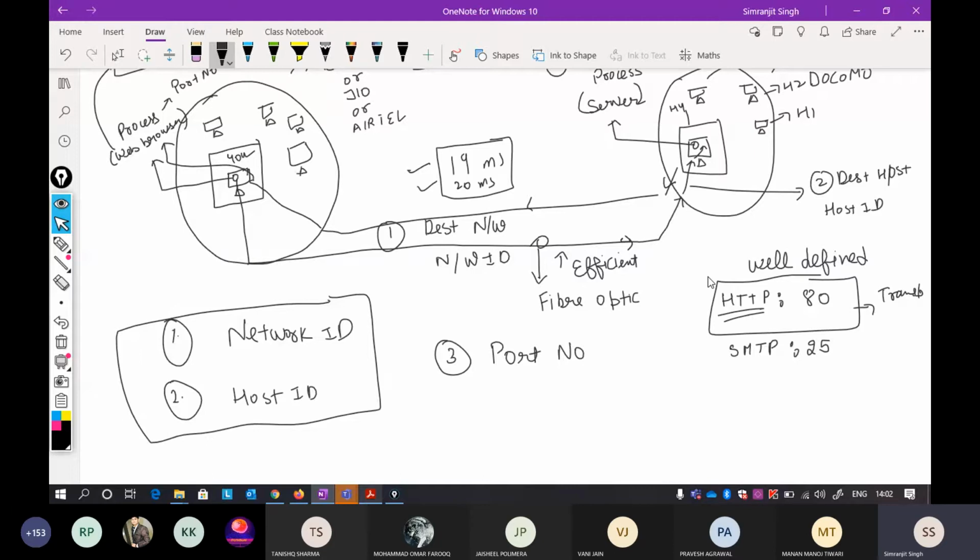You do not have to do anything. Because it is internet, I am accessing HTTP, so I know that the port number will always be 80. If you are simply accessing file transfer protocol, the port number is also well defined here. I think it is something like 21 or 25. I don't remember it, but I think it is 21. So most of the time you will see this port number.